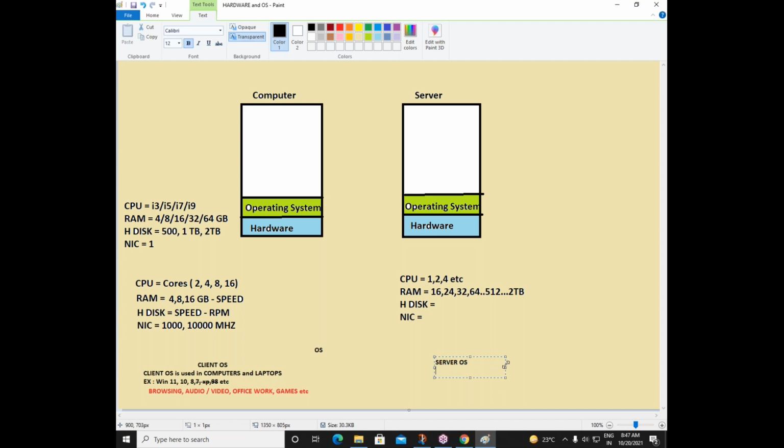Okay, so what exactly is a server operating system? Server OS, first of all, is used in server machines. That is the main thing. Okay. Have you ever used any server operating system, friends? Do you know how to use any Windows server operating system?